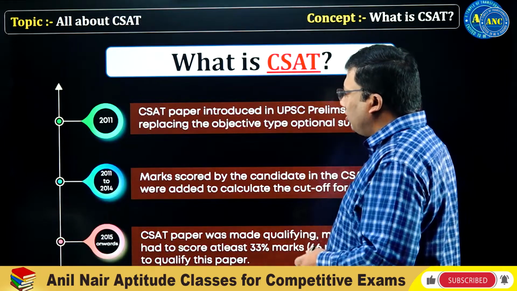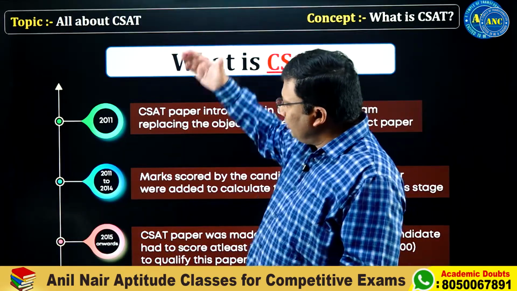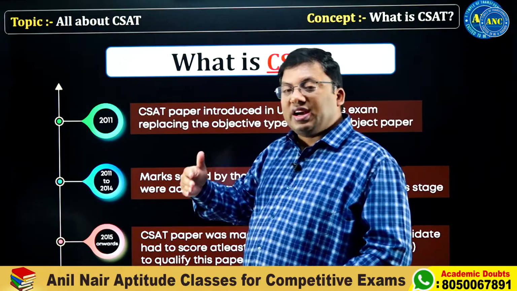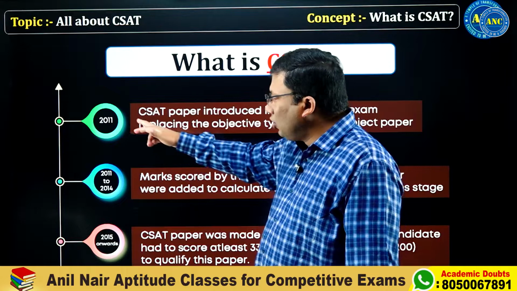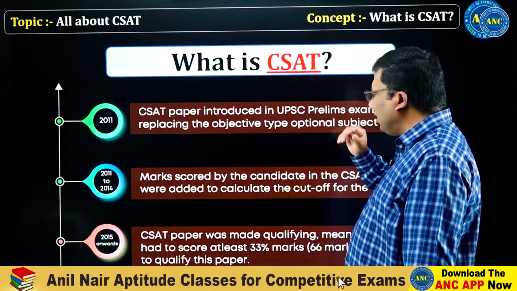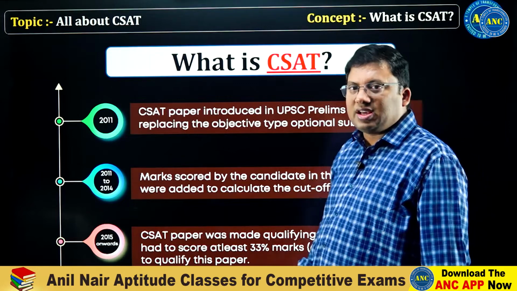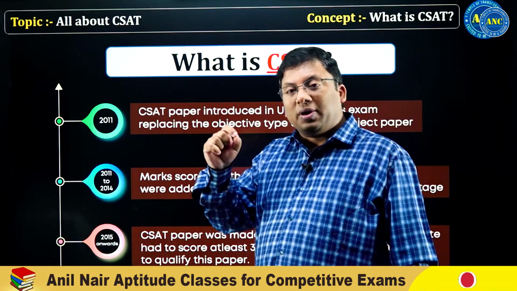So we discussed CSAT. This is the flowchart of when CSAT got started and when it became qualifying in nature. 2011 is the year when CSAT was introduced in the UPSC prelims examination. CSAT is also called General Studies Paper 2.